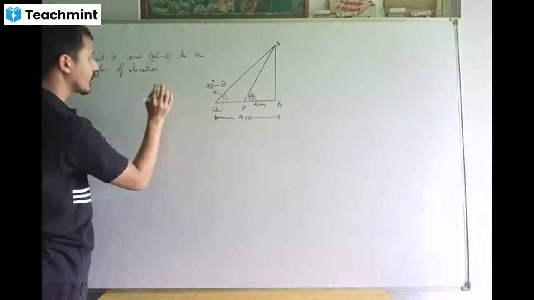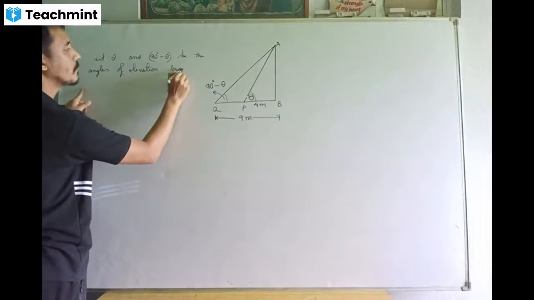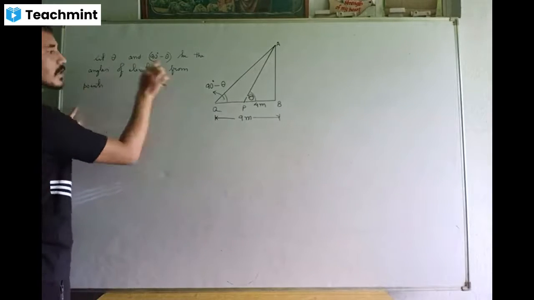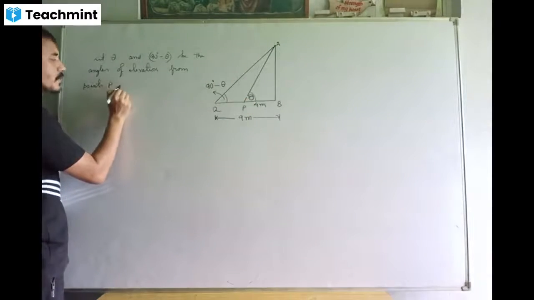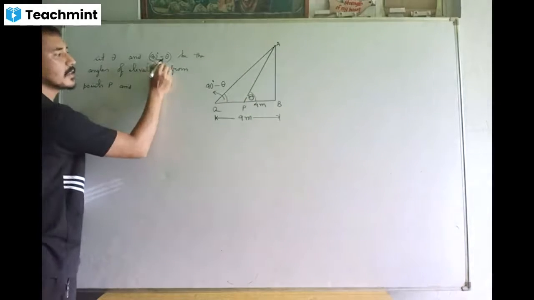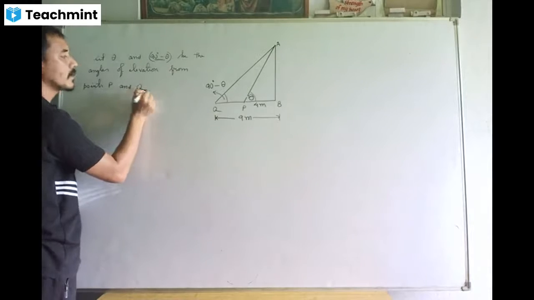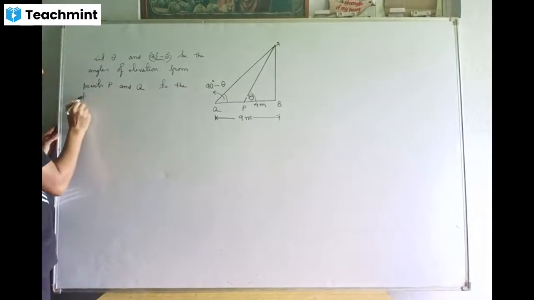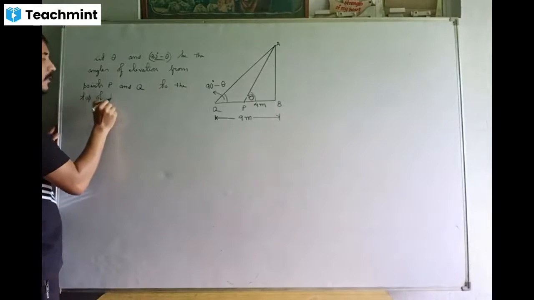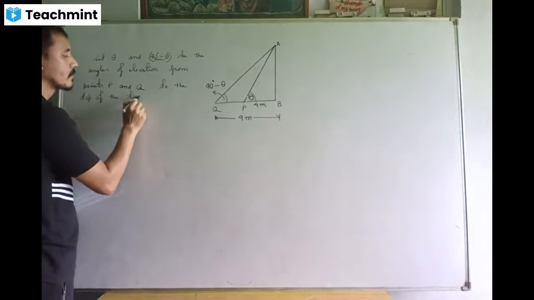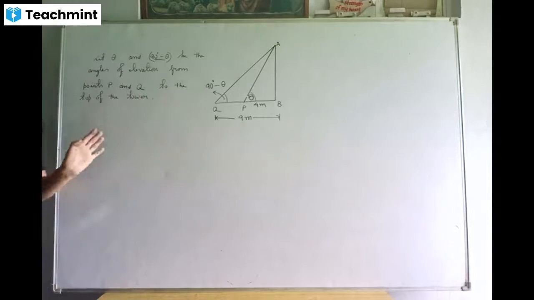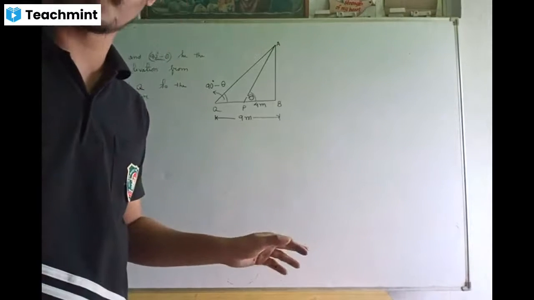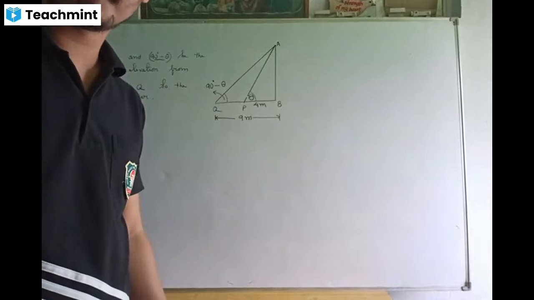Theta is at P, and this other angle is from Q. So from points P and Q to the top of the tower. You are looking up at the top of the tower. This information is very important for you to write.